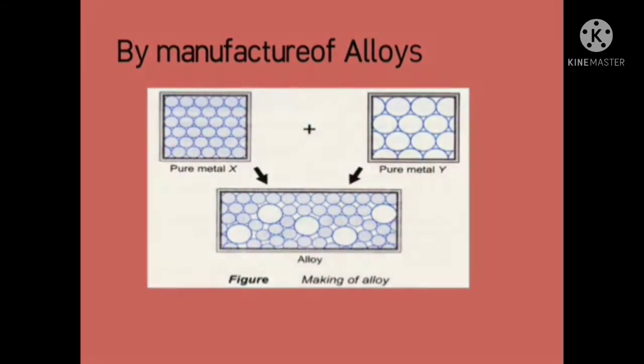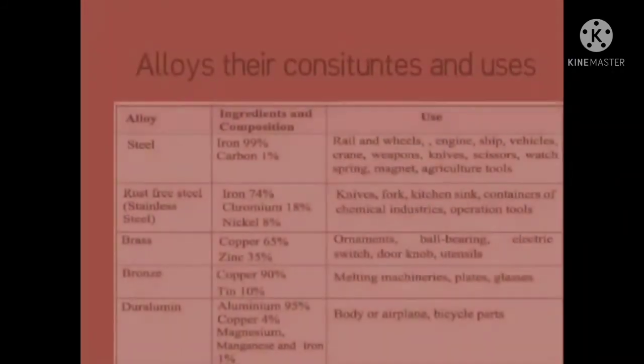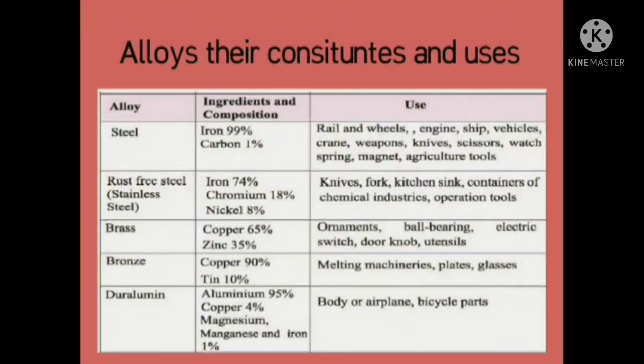Now see the different alloys, their constituents and uses. Steel is made up of iron and copper, and steel is used to make railway tracks and wheels, engines, ships, vehicles, cranes, weapons and all this. Then rust-free steel, stainless steel, is made up of iron, chromium and nickel and is used for making kitchen sinks, containers of chemical industries and operation tools.